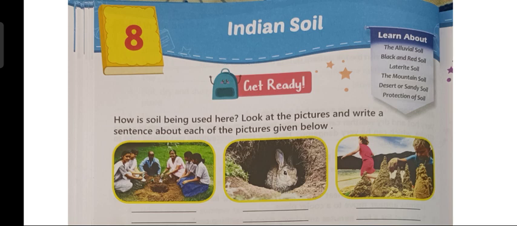We will not do the question answers or the exercises from Chapter 7 as it will not come for your half yearly exams. So, children, any question from Chapter 7 will not come for your half yearly exams. So, we will directly start with Chapter 8 today, that is Indian Soil.